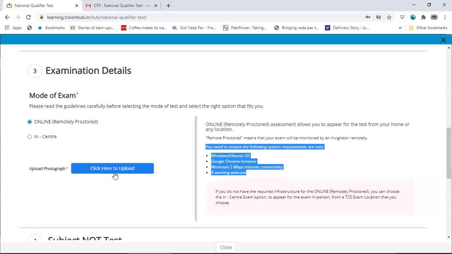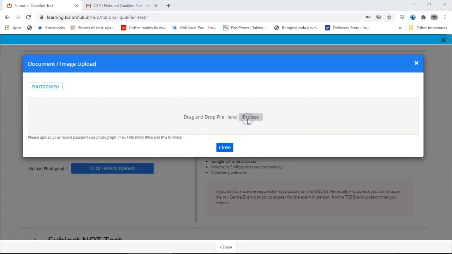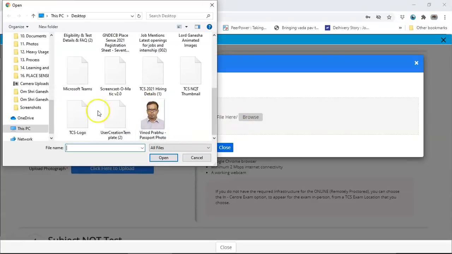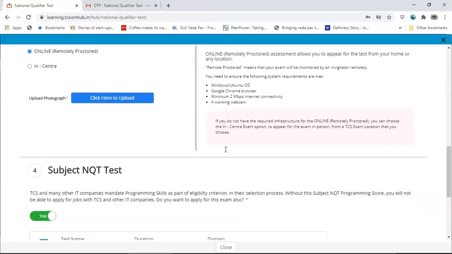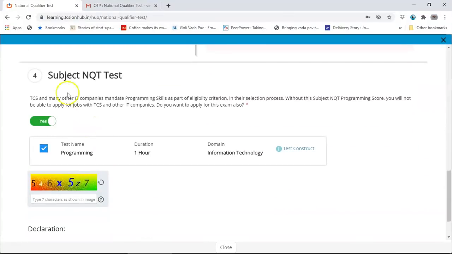Upload the photograph here. Ensure it's in JPEG or JPG format. Upload the photographs, and then click on close. That is done. This is an important aspect. TCS mandates programming skills. Without this subject, the NQT programming score, you will not be able to apply. Do you want to apply for this exam also? It has to be yes. Don't touch this. Let this be like this.